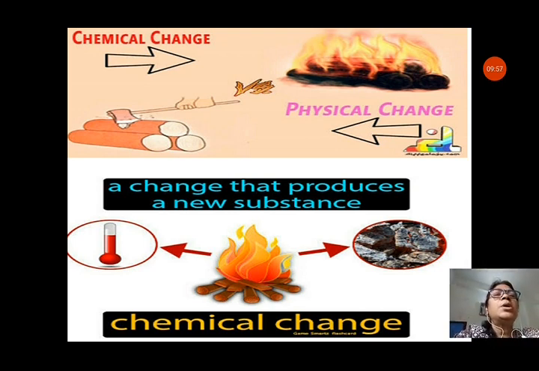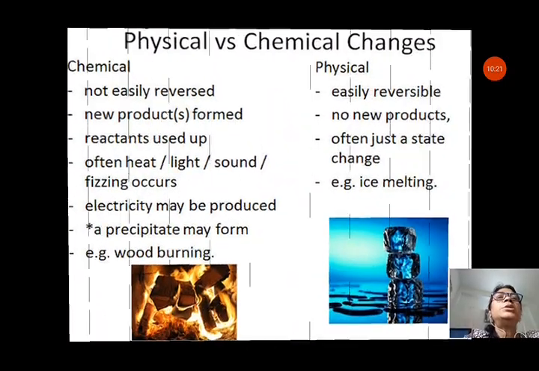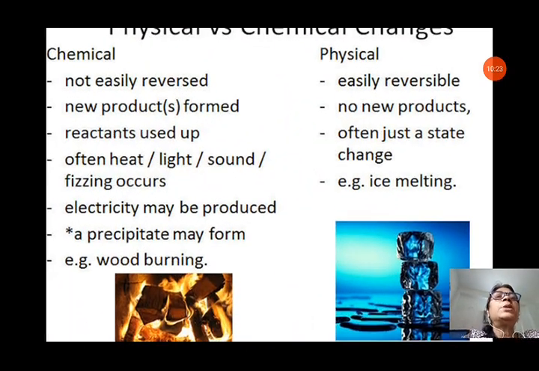But in a chemical change, we will not get wood back. But in a physical change, you can see, when we cut wood into smaller pieces, the property of wood will not change. So it is a physical change. So burning of wood is a chemical change, and cutting of wood is a physical change. So this is the difference between physical change and chemical change.